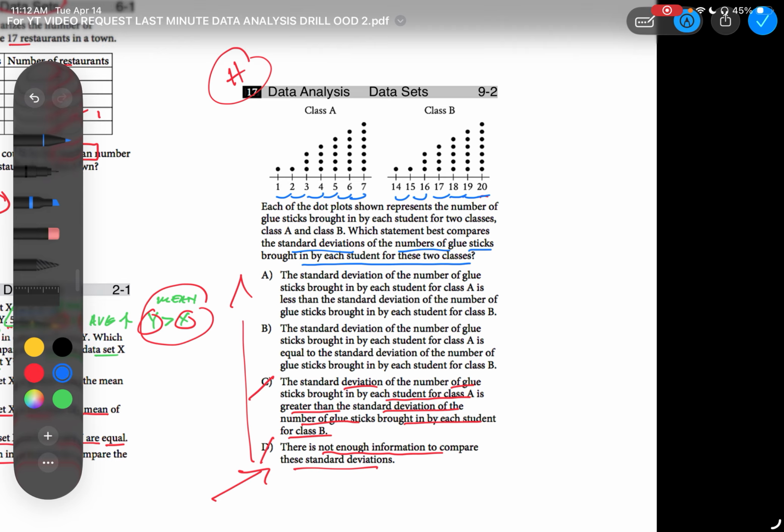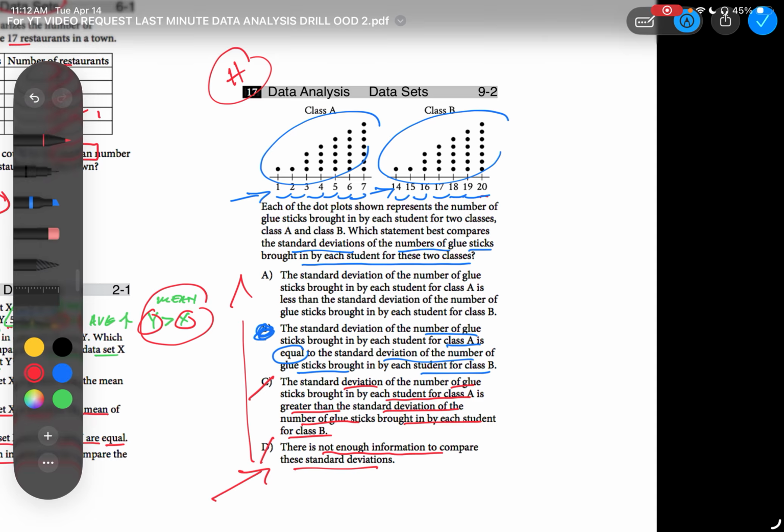B reads, the standard deviation of the number of glue sticks brought in by each student for Class A is equal to the standard deviation of the number of glue sticks brought in by each student in Class B. Notice we have matching charts. We have differences of 1 for each one. B is the answer for this question.